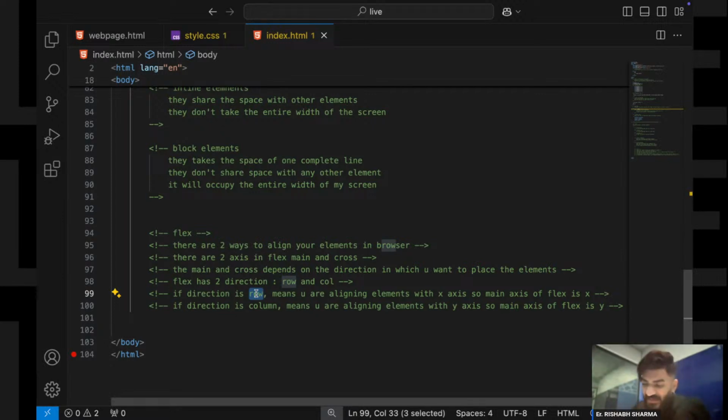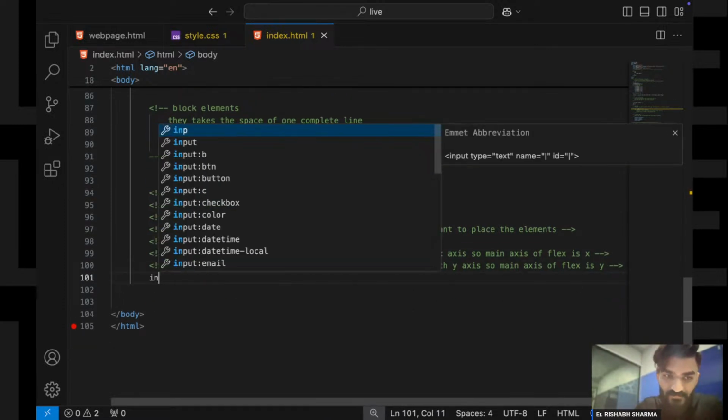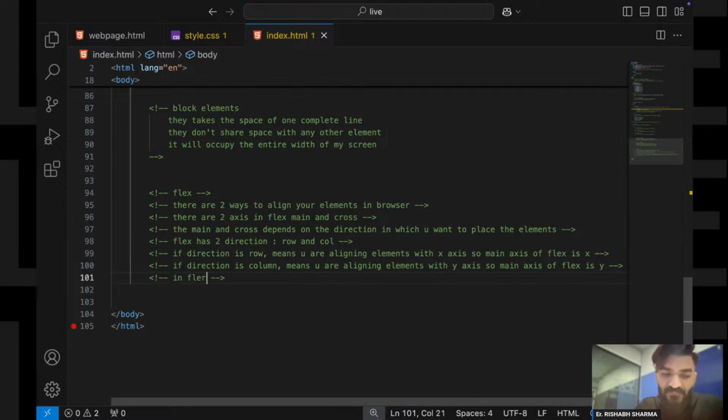So again I am repeating, if my flex direction is row, main axis will be x, if my flex direction is column, main axis will be y, right? Main axis will be y. Now when you are aligning the elements, now there are two ways in flex. In flex we use two properties to align elements, right?